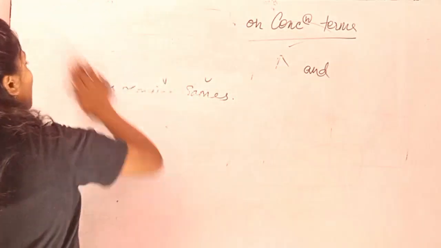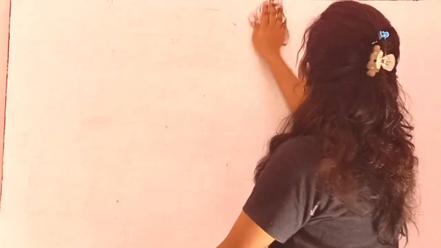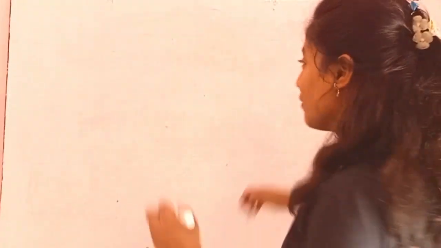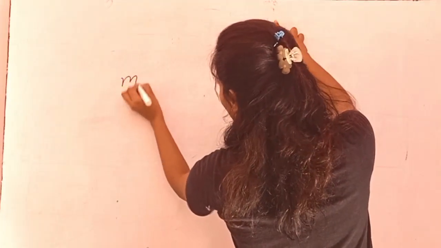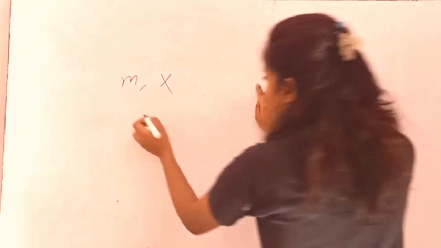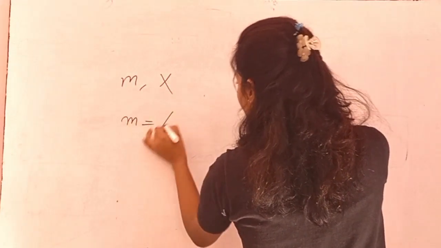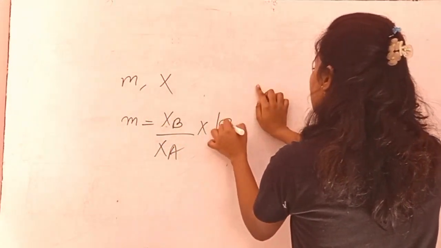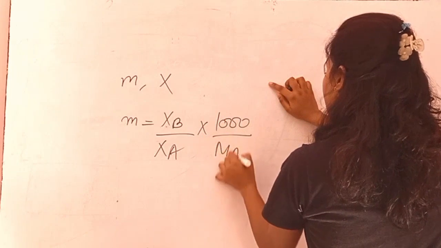Now, I have made it easy for you, so you can pause the video and write it. Let's move to the relation of small m and x. What is small m? Molality, and x is the mole fraction. The relation is m equals x of B upon x of A into 1000 upon M of A.